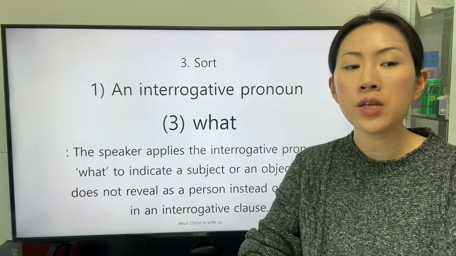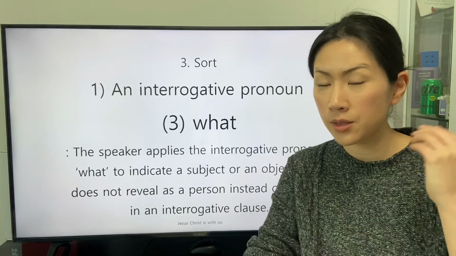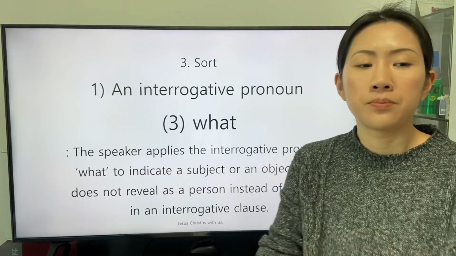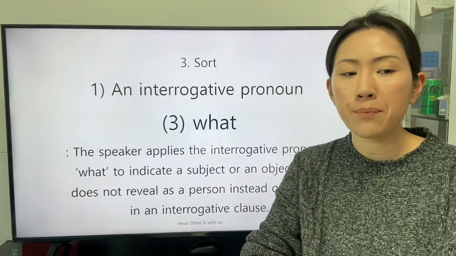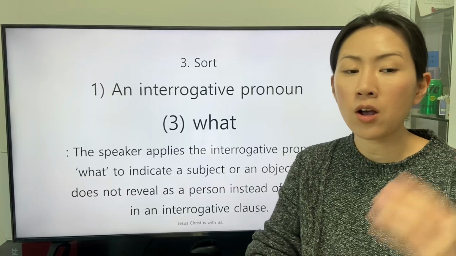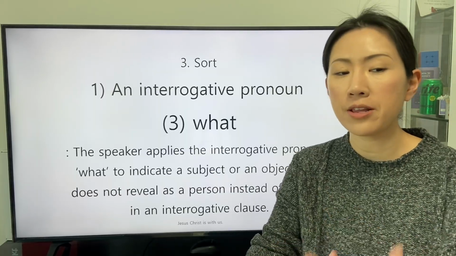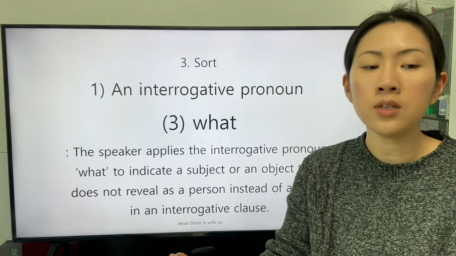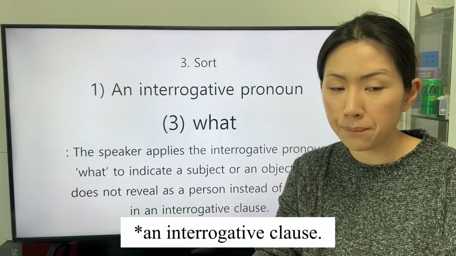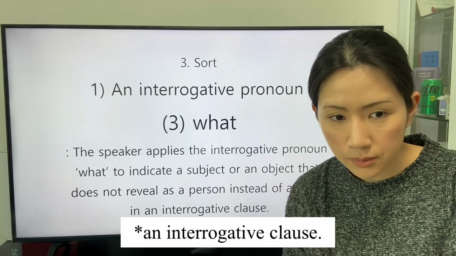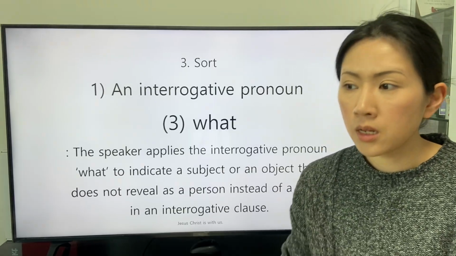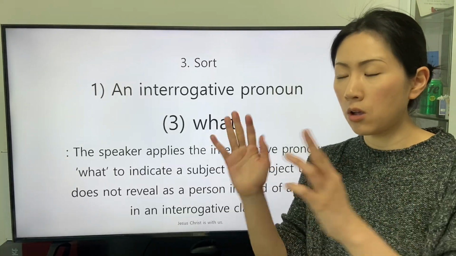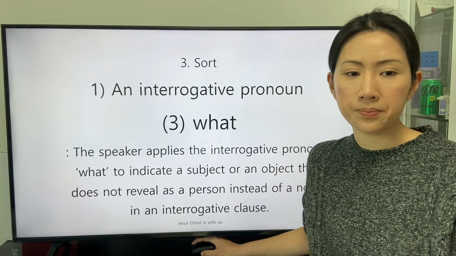The third interrogative pronoun is the interrogative pronoun what. The speaker applies the interrogative pronoun what to indicate a subject or an object that does not reveal as a person instead of a noun, and the interrogative pronoun what indicates a subject or an object that is not a person.